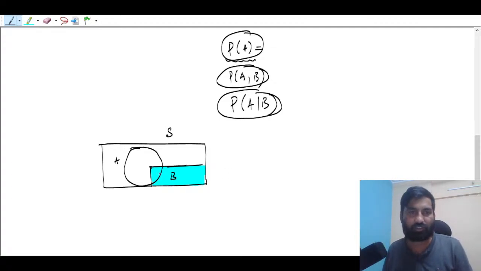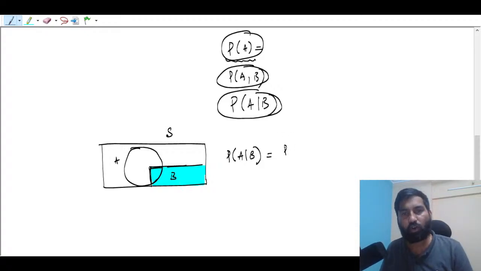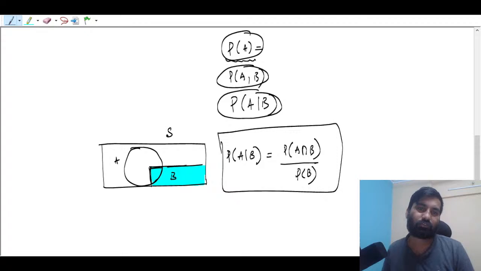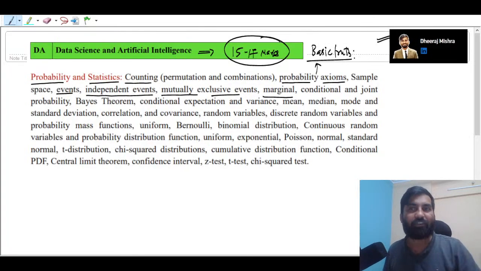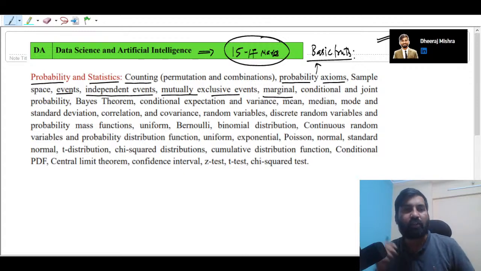So from here, the probability of A given B. Then what is going to be the result, guys? The result is going to be whatever common probability there is between event A and event B. You can say the common probability, or joint probability, sometimes we use this kind of an intersection, upon the total probability of happening B. So this is the definition of conditional probability. I will define everything, needless to worry about that. I just wanted to help you from the very scratch. As you go through the syllabus, you should feel comfortable.